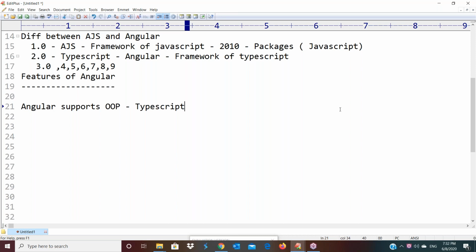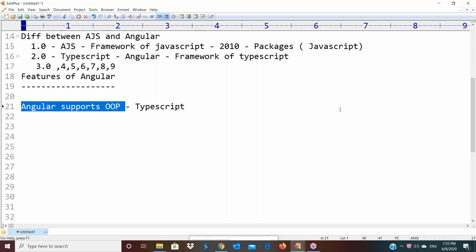Like that, Django is a framework of Python. If you want the features of Django, compulsory we access them through Python coding only. But the difference is, if you use the core technology directly, you have to write each and everything. In frameworks, everything is predefined. Built-in components are available, and we can simply use those components in our coding. Yes or no? Like that, TypeScript is fully object-oriented programming.